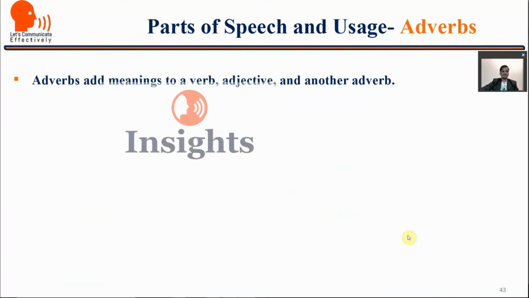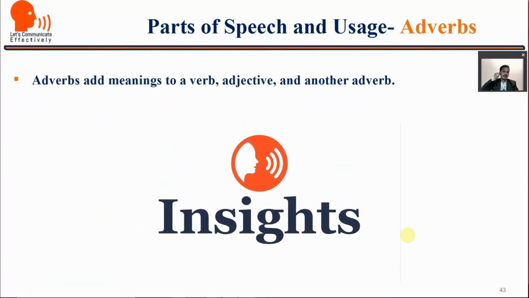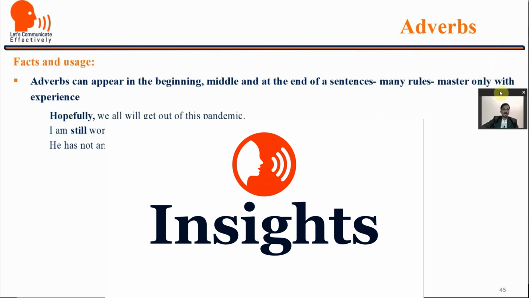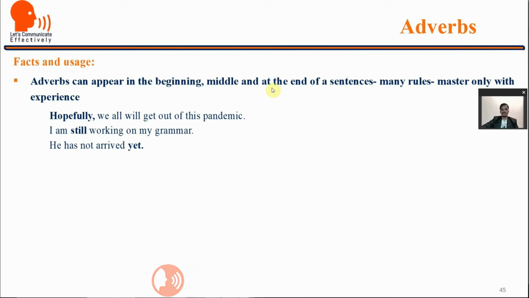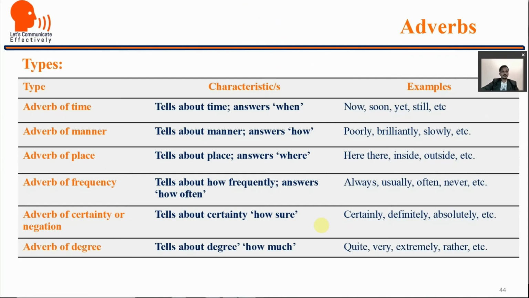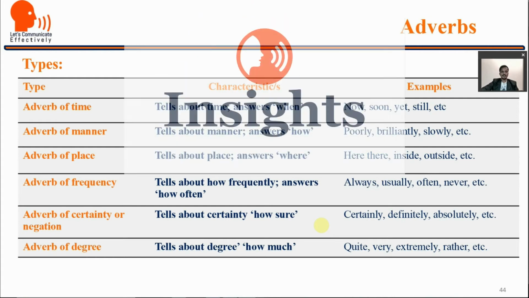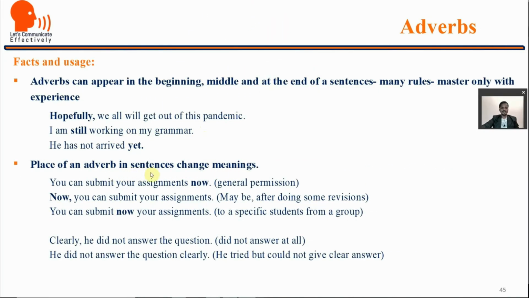Adverbs add meanings to a verb, adjective, and another adverb. Adverbs can appear in the beginning, in the middle, as well as at the end of a sentence. There are many rules, but you can master using adverbs only with experience and more practice. They are divided in these types: adverb of time, manner, place, frequency, certainty, and degree. Place of an adverb in sentences change meanings.